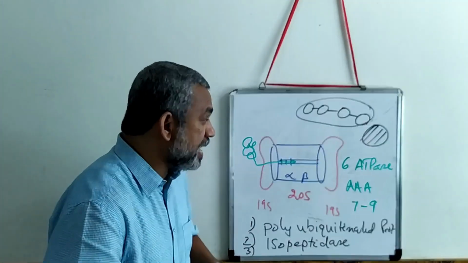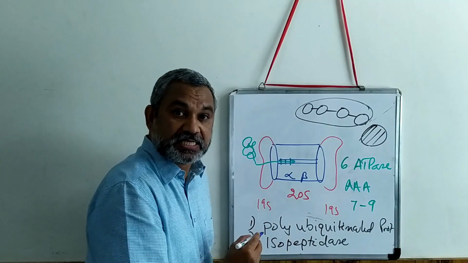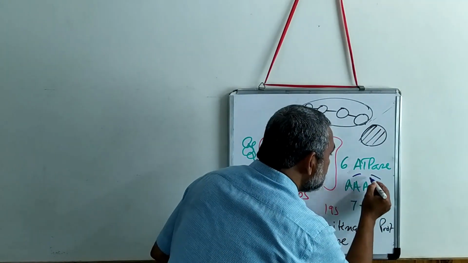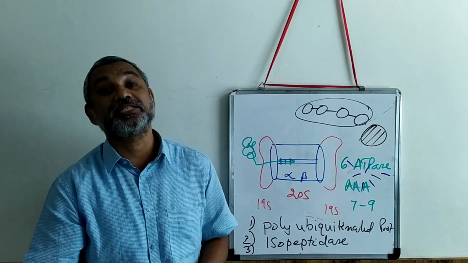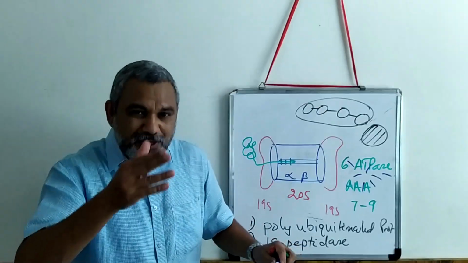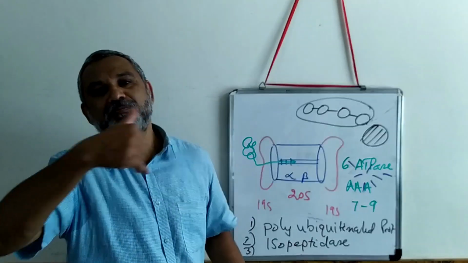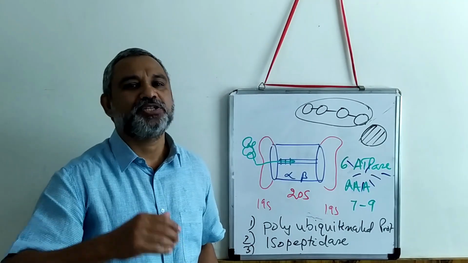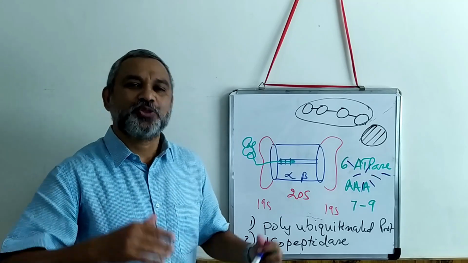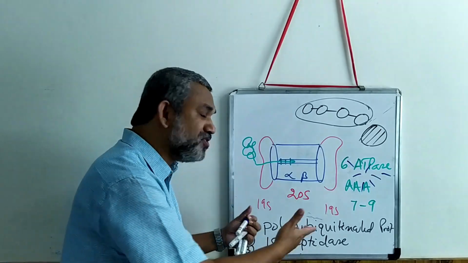So what comes out from this are short peptides, 6 to 9 residues long, which are cleaved and brought out. Now these short peptides can be degraded to individual amino acids by other mechanisms present in the cell.